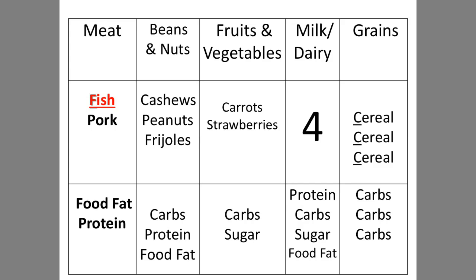Now, it's important for you to understand that fish has both food fat and protein. Just like pork has both food fat and protein. It's not just fish and food fats and pork and protein. Everything up here has everything underneath. So carrots have carbs and sugar.